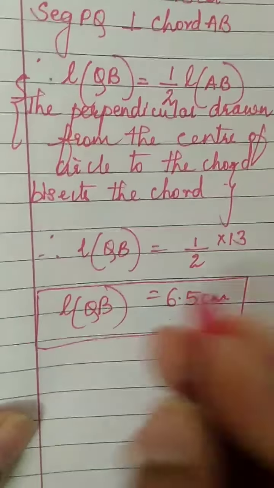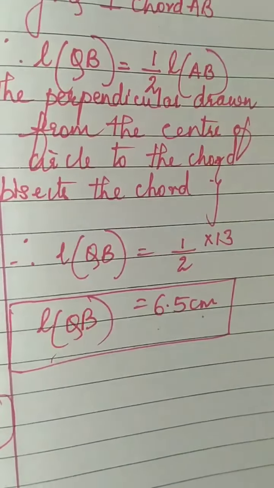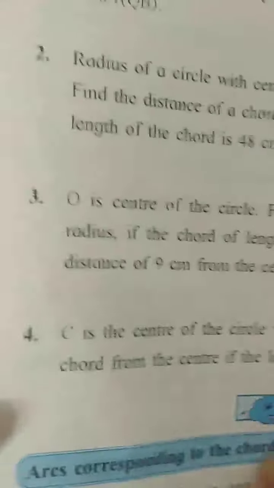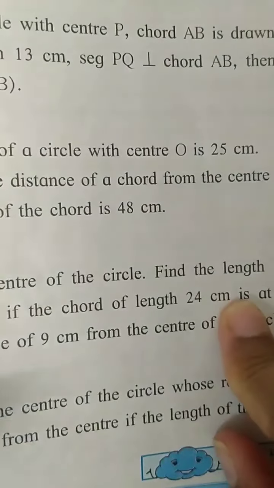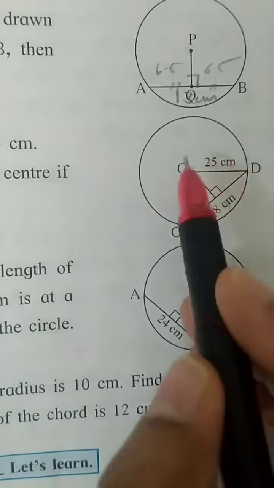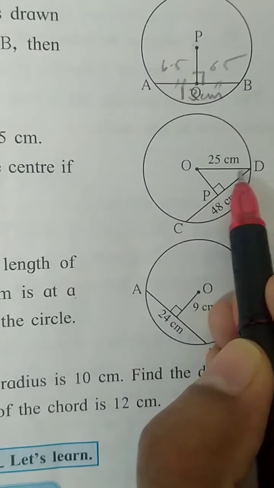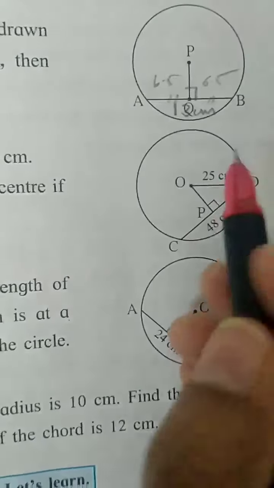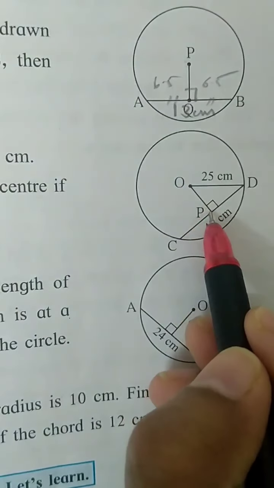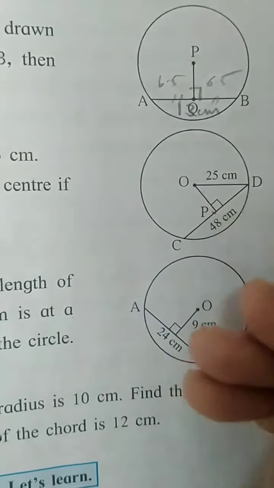Understanding. Moving to the second sum. In the second question, they have given us the radius of the circle with center O is 25 centimeter. O is the center and this radius is 25 centimeter. Find the distance of the chord from the center. This is the perpendicular distance, so we have to find OP.